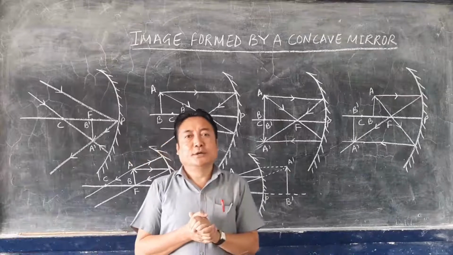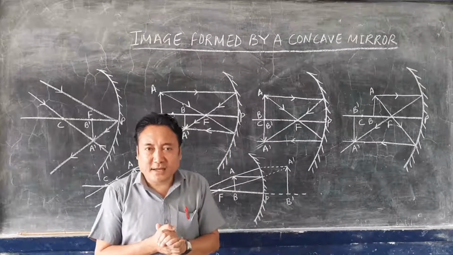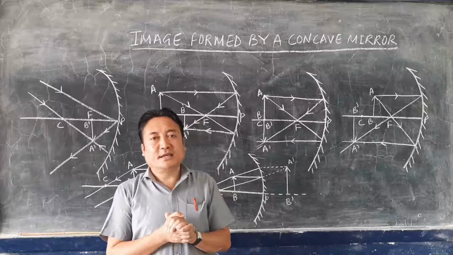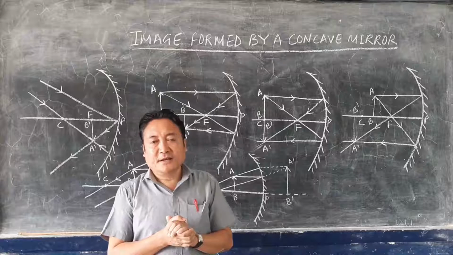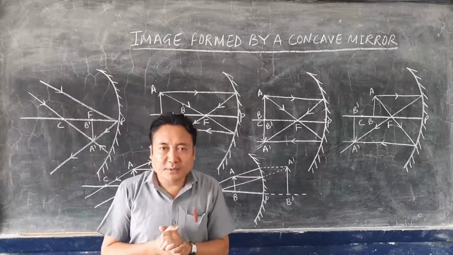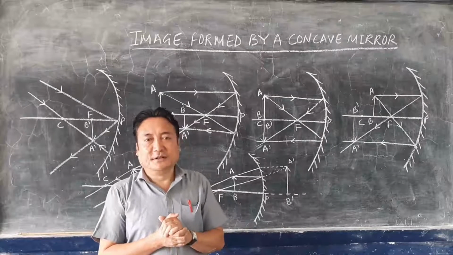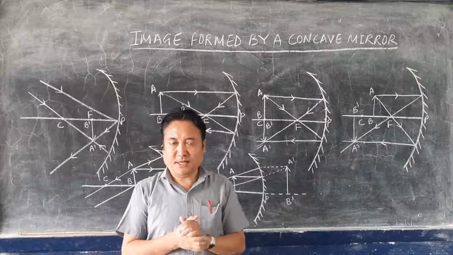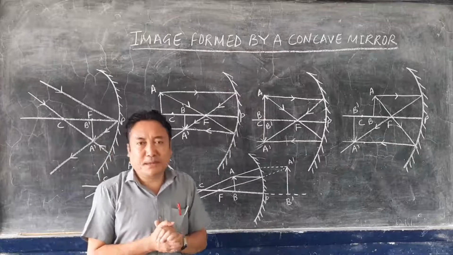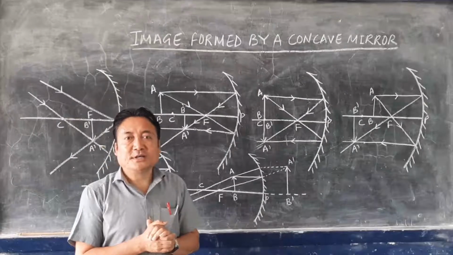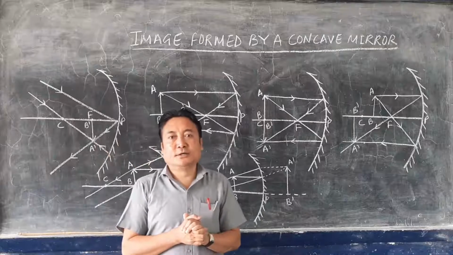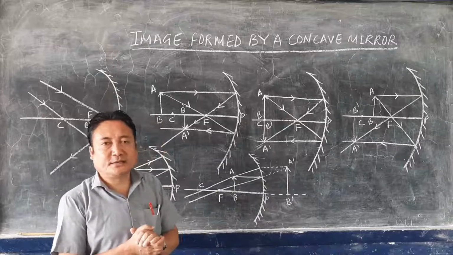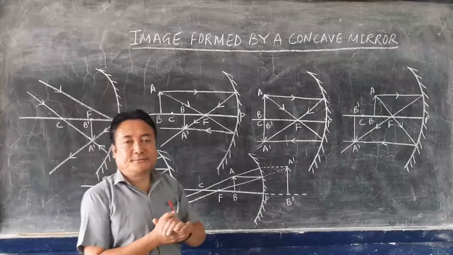Then the last one: when a ray of light strikes the pole of the mirror, after reflection it reflects back following the law of reflection. That means the angle of incidence and angle of reflection will be the same. So these four things you have to remember when you draw the ray diagram for the two different types of mirror. First, we will discuss the ray diagram of the image formed by the